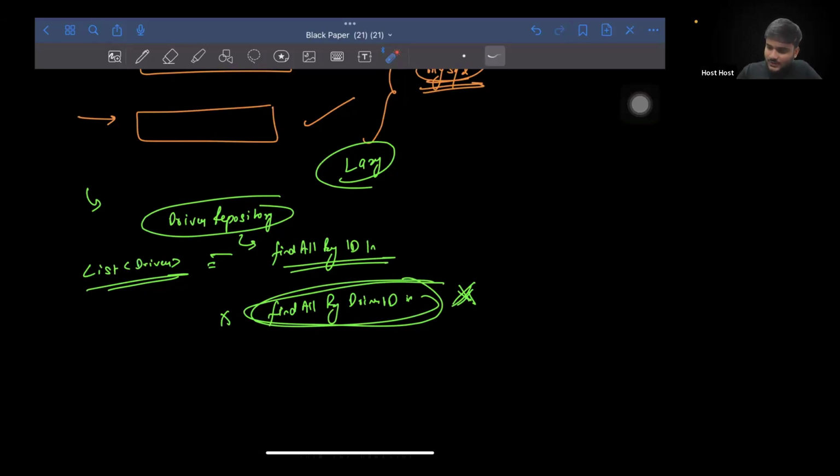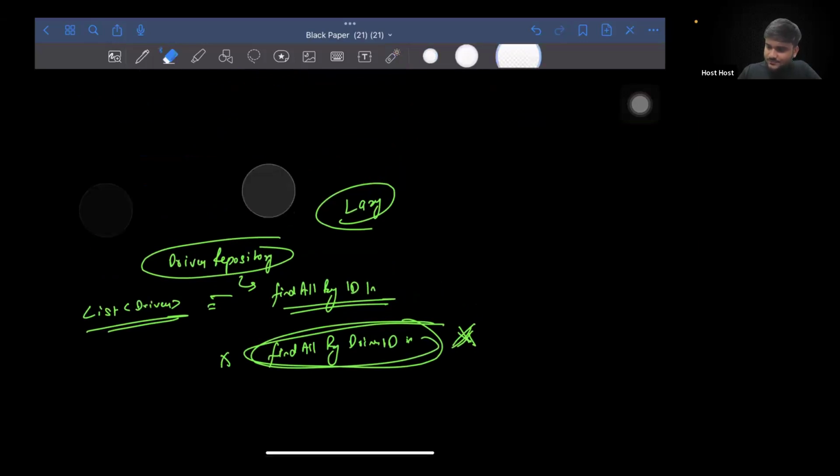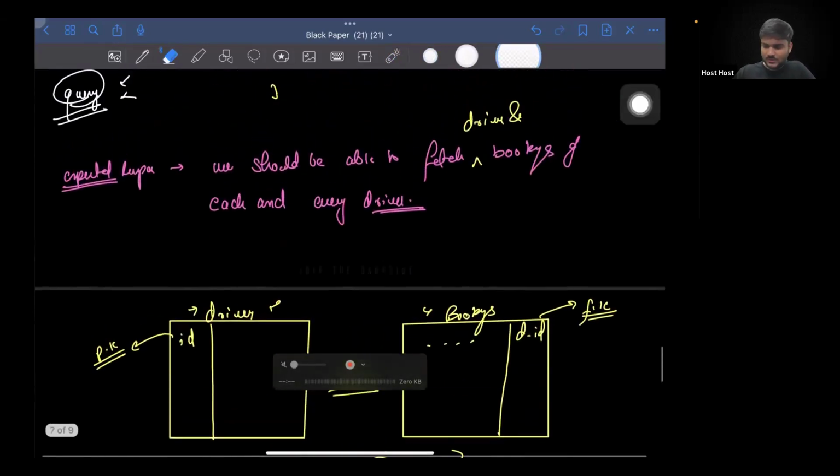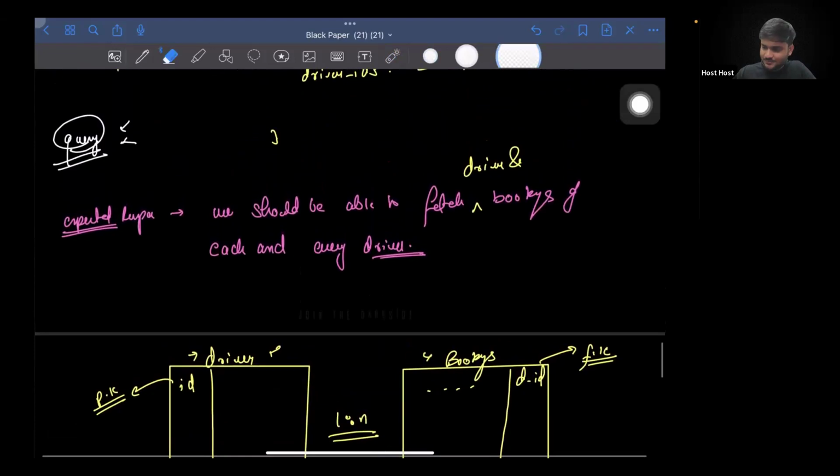Now, interestingly, if you remember, in lazy loading we actually have a mechanism.